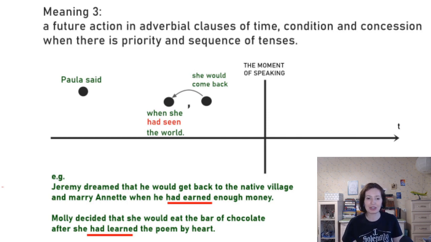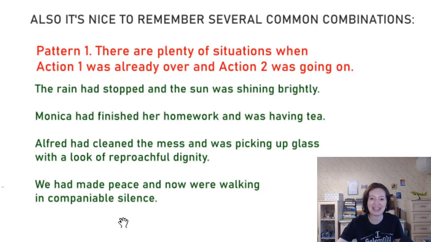You know, there is a problem with the textbook, because after it gives the meanings, it gives you a lot of special cases, and many people get tired and confused at that point. Now, you see, the idea of these special cases is that it's nice to remember them, but you don't have to. If you understand the principle and the meanings, how the tenses work, you don't have to learn these special cases.